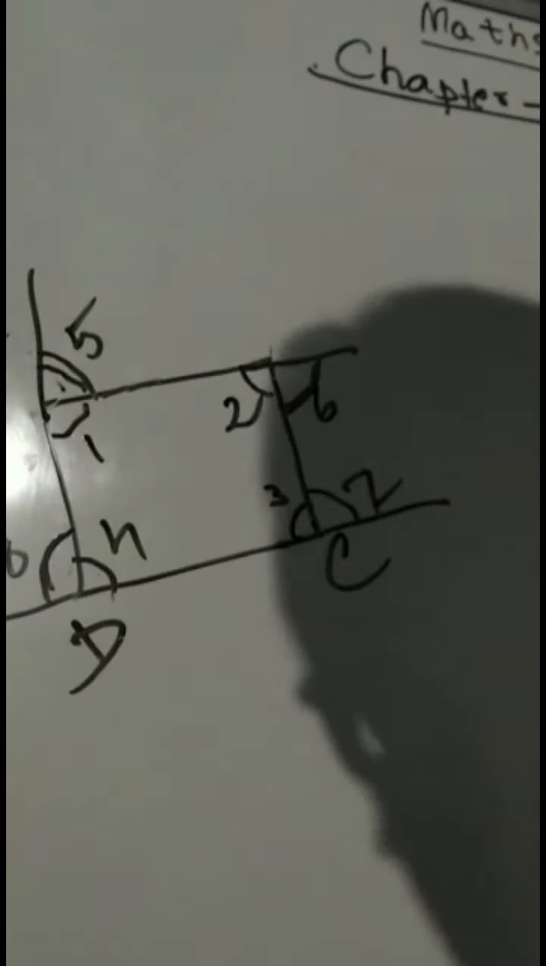Acha, now what is called a diagonal? Diagonal means straight lines which join the opposite angles. Say this one is a quadrilateral.